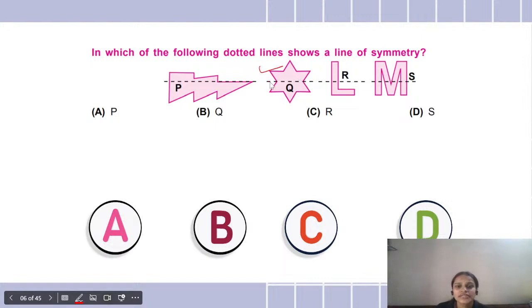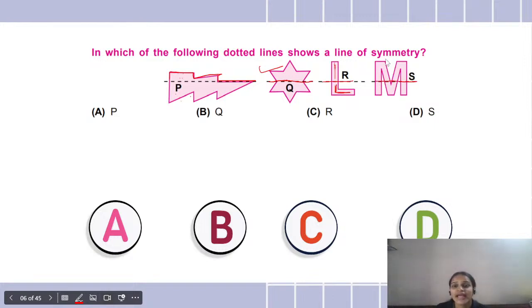Why? Because ये जो line है बीच की हमारी इस स्टार शेप को एग्जैक्टली हाफ में डिवाइड कर रहा है. यहाँ पे हमारे दोनों साइड्स सेम नहीं है. यहाँ पे ये देखो ये कैसा है. How is this? So this is not exactly the same on this side. Okay, same is with this alphabet L. Here we just have this much portion, but here we have this much portion, so it is not same.